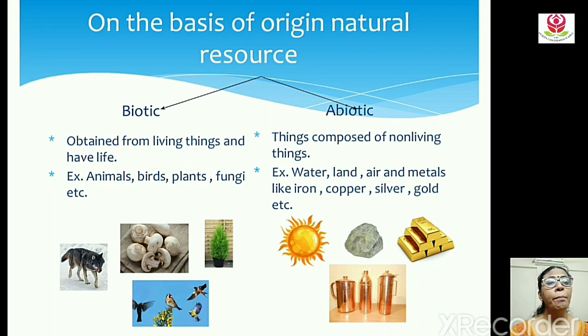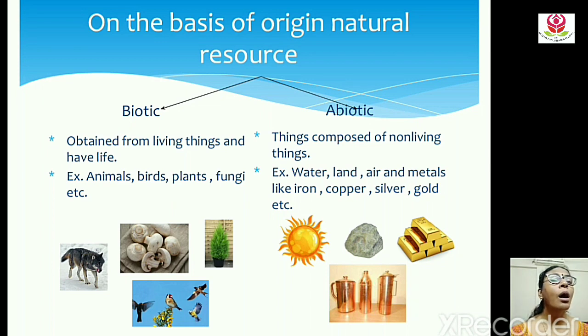Now, on the basis of origin, natural resources can be classified as biotic resources and abiotic resources. Now, what do you mean by the word biotic? Bio means life. So, biotic means living things. So, the resources obtained from living things and have life are called biotic resources. Some examples of biotic resources given here are mushroom, plants, wool, birds, etc.